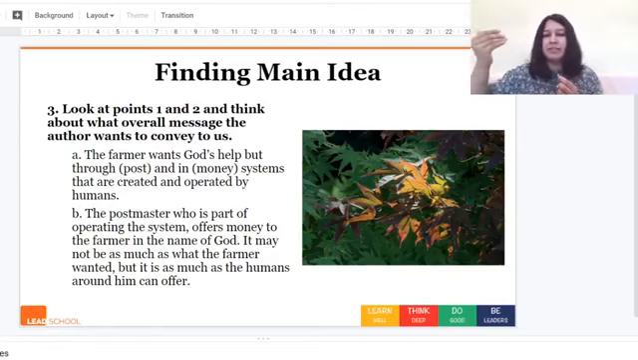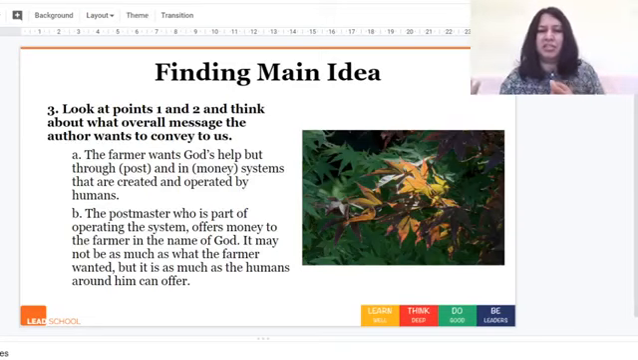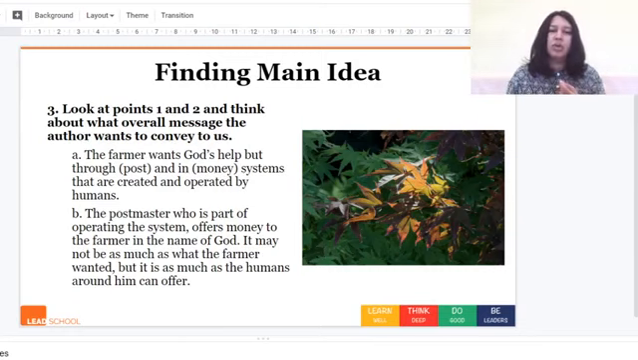That is why we believe that Lencho is sort of childlike and a little naive, because he's not able to distinguish that this is not something that God is involved in. This is something that we all have created. So I'm seeing that the farmer wants God's help, but through systems which have been created by us humans.